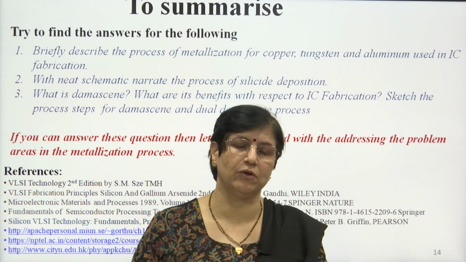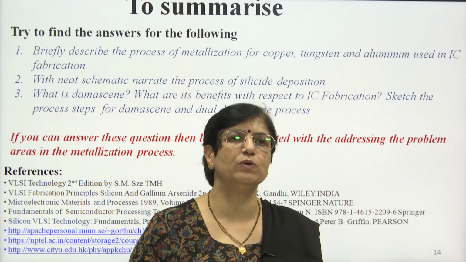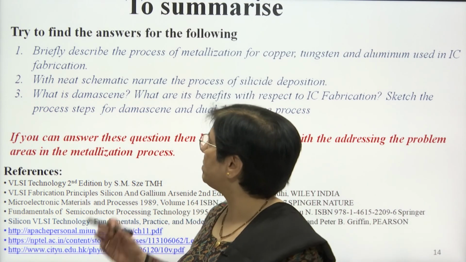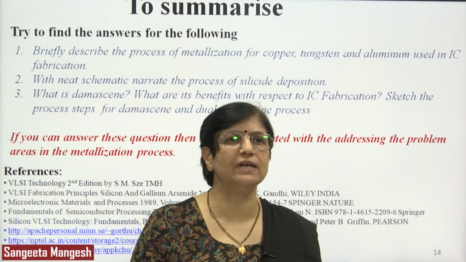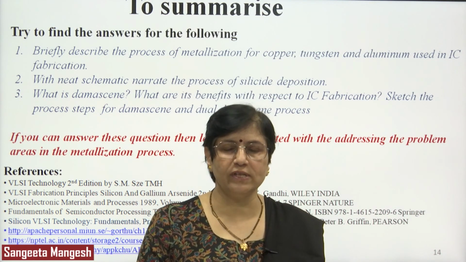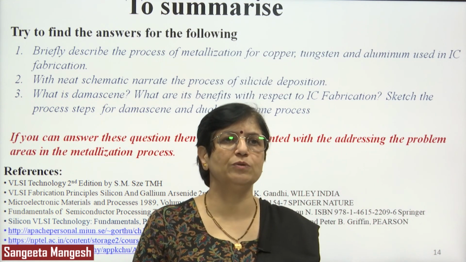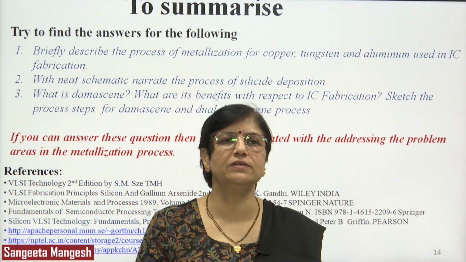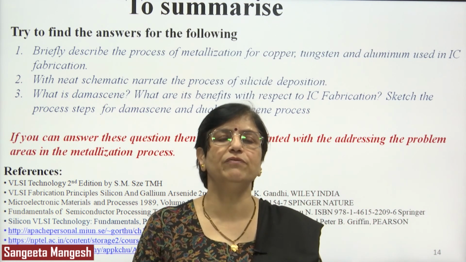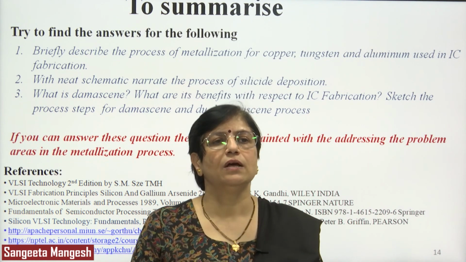To understand those areas, you should first be able to answer these questions: briefly describe the process of metallization, draw the schematic and narrate the process of silicide deposition, and explain advanced methods like Damascene and the benefits of the process.